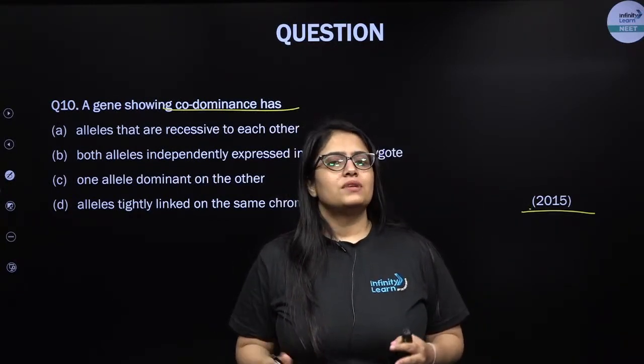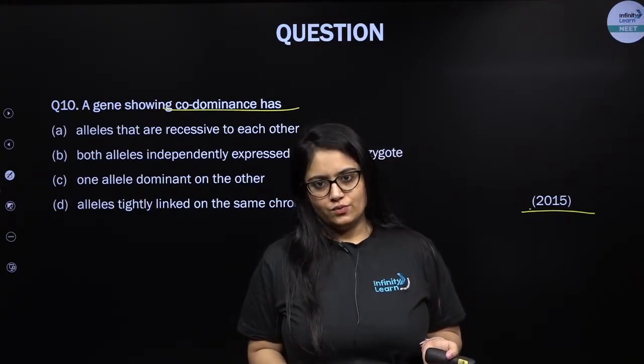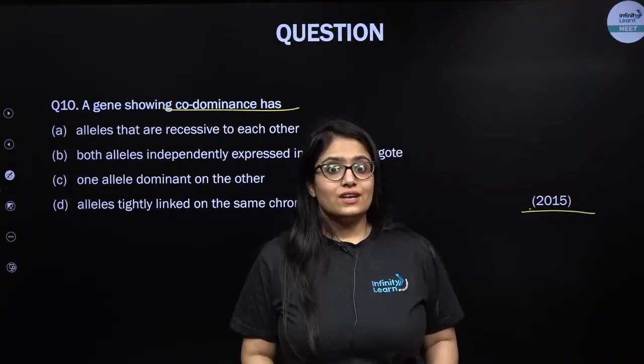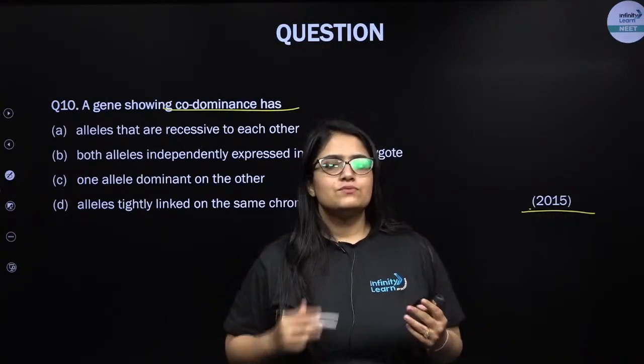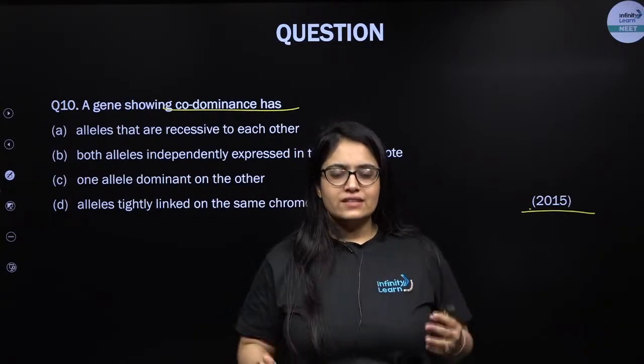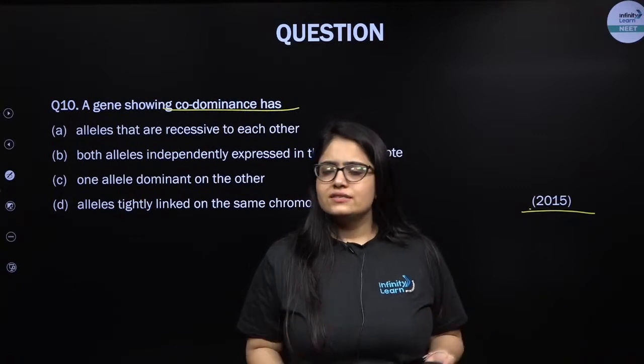In case of incomplete dominance, my dear students, none of the genes is completely dominant over the other one. So it is actually incorrect to say that this gene is dominant and this one is recessive. The concept of dominant and recessive actually fails in case of incomplete dominance, which you have already seen in Antirrhinum majus or snapdragon plant.